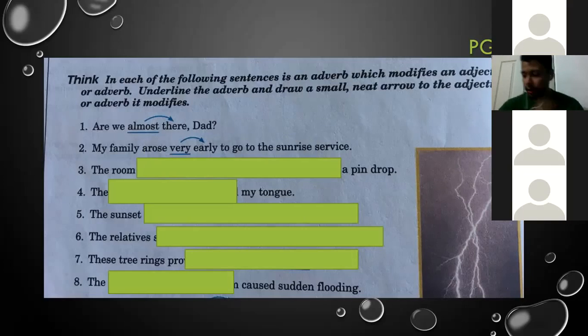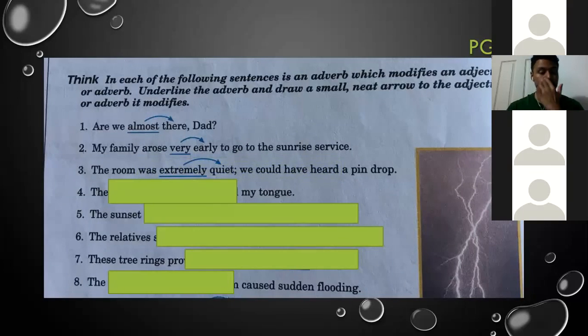Excellent. Okay, number three. The room was extremely quiet. Extremely is the adverb, and it is modifying quiet. Well done. Excellent, guys. Quiet is the adjective. Good. Extremely is the adverb, is modifying quiet in this case. All right, let's continue. Here we have two adverbs, remember.